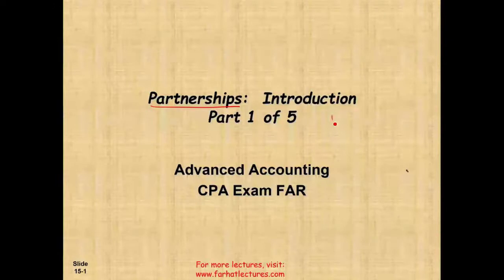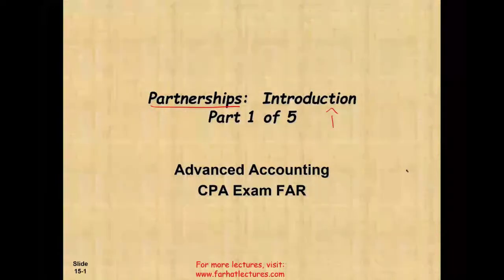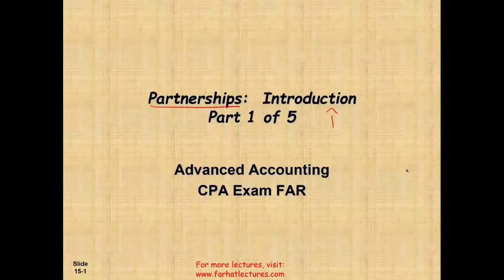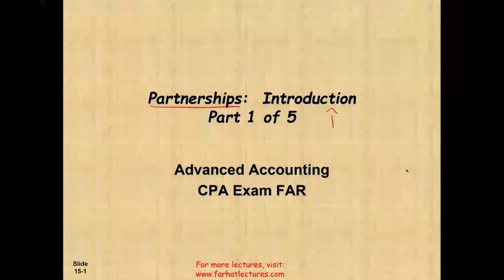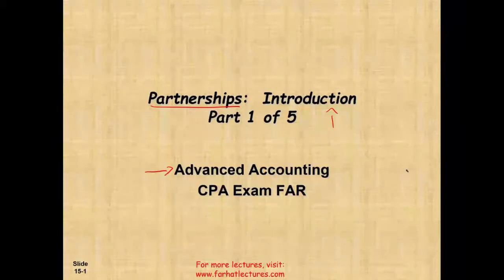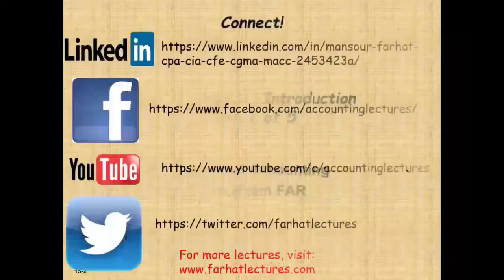And in this session it's going to be an introduction, basically just basic information about the partnership. So this way you have the theoretical background for the actual entries that we're going to be processing later on. So we're going to have very basic journal entries today, but it's a background about partnership. The topic is covered in advanced accounting course. It's also covered on the CPA exam, the FAR section.